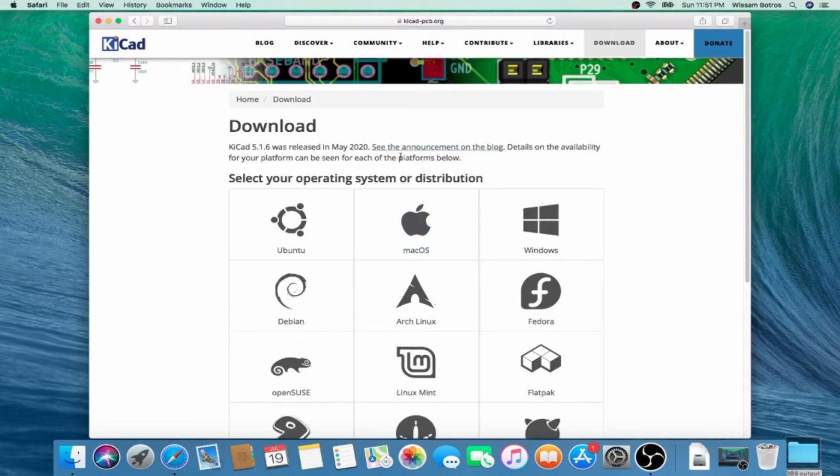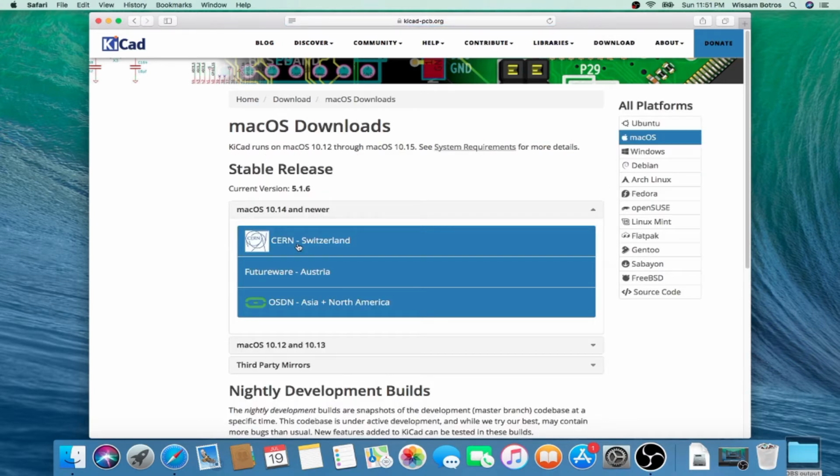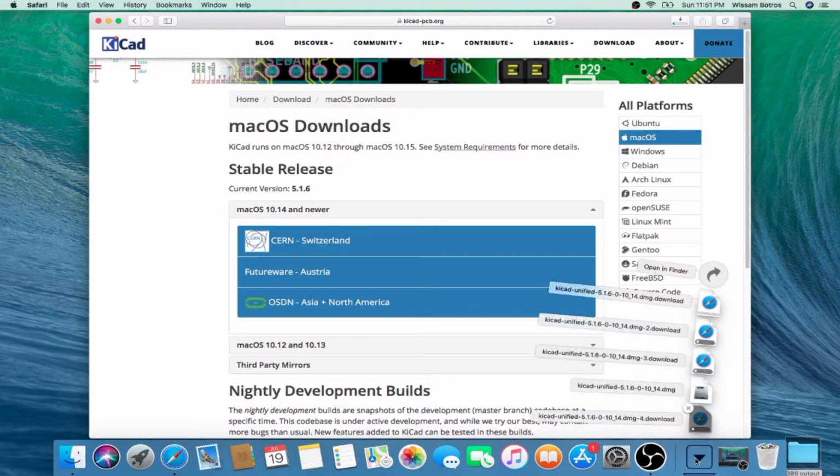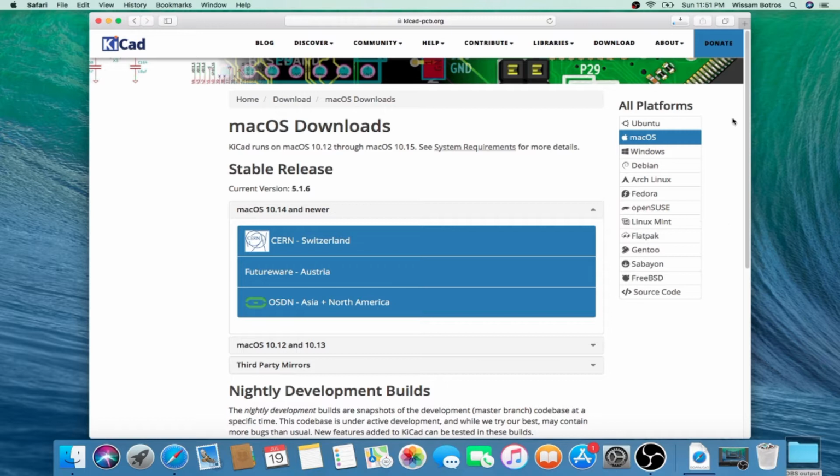Choose our operating system. It's going to be Mac now, and choose where you want to download it from. I'm going to choose CERN, Switzerland. Click, and here is my download started. To see what's going on with the download, look at this here. It is downloading.